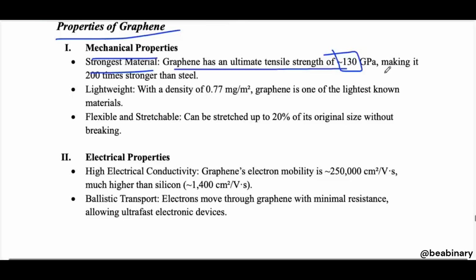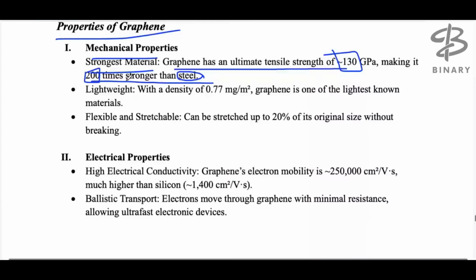A gigapascal is 1,000 times more than a megapascal, making graphene 200 times stronger than steel. Now you can think about how strong it is. It is 200 times stronger than steel. Though steel has very high strength, it is still very low in comparison with graphene.